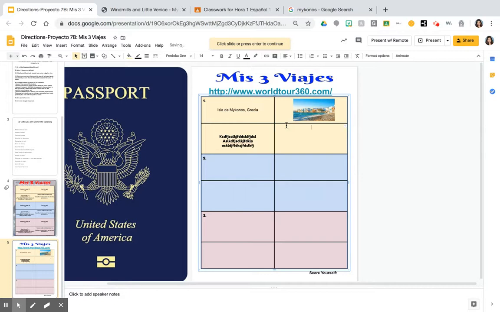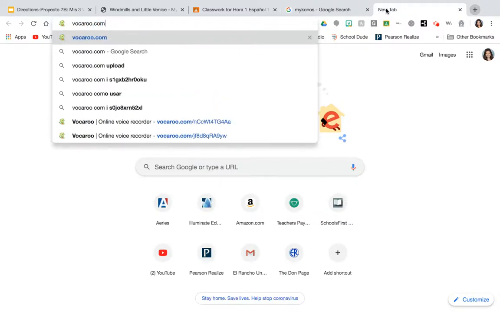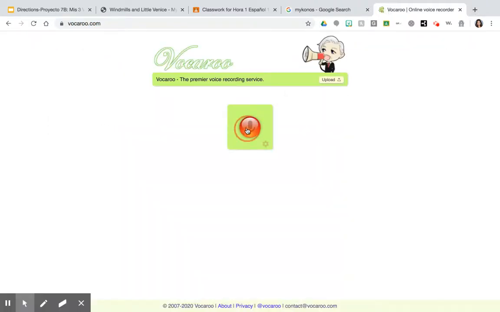Oopsie, sorry, this is not the writing part, this is the speaking part. So you're going to go to vukaru.com. You probably are going to write it so you can just read it if that's fine. Okay, so there were people that were taking pictures. There were people that sunbathed or laid out. And then there were people that were walking around.